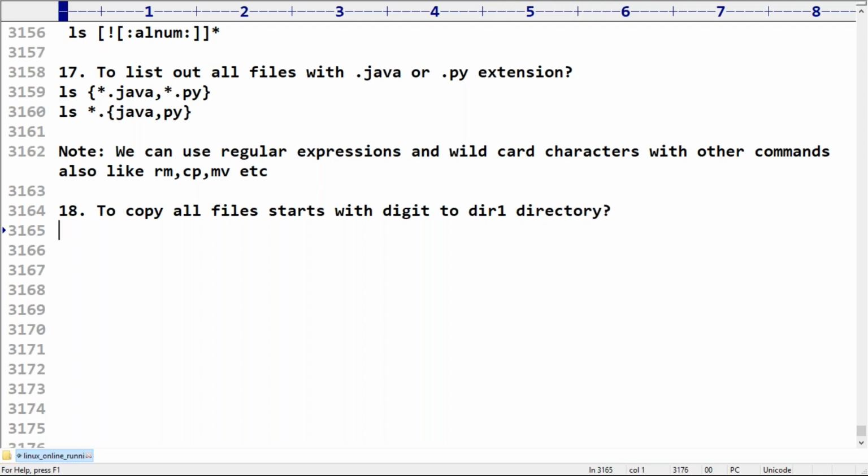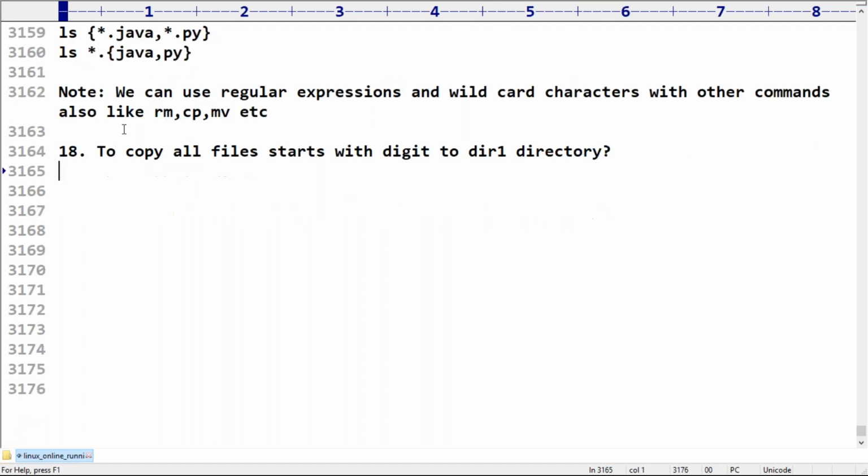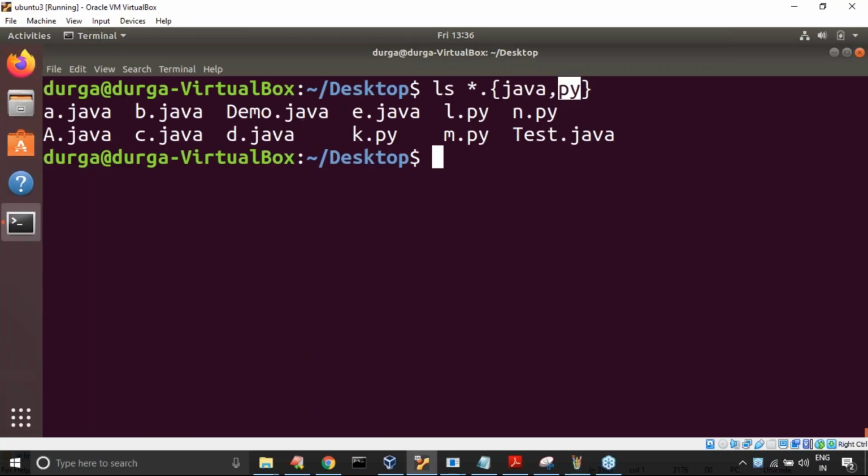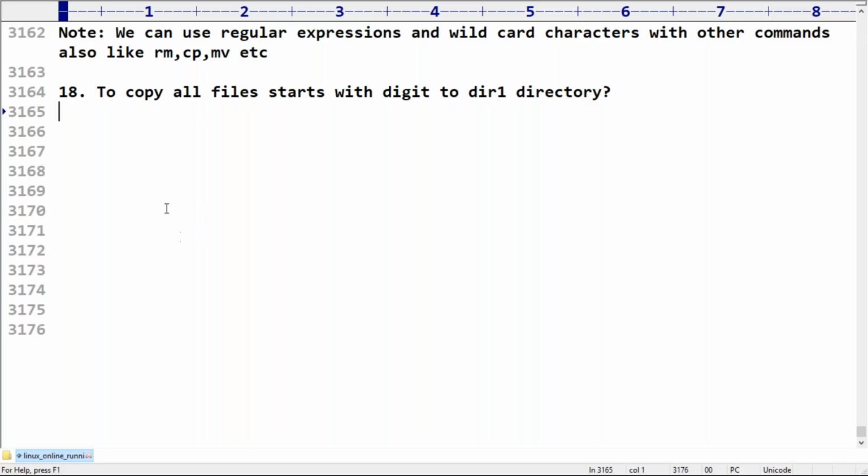To copy all files that start with a digit to the dir1 directory, this is my requirement. What is the way, sir, how can you use this? Okay, cp. So all files starting with a digit 0 to 9 and then star. Okay, and where do I have to copy? To dir1.